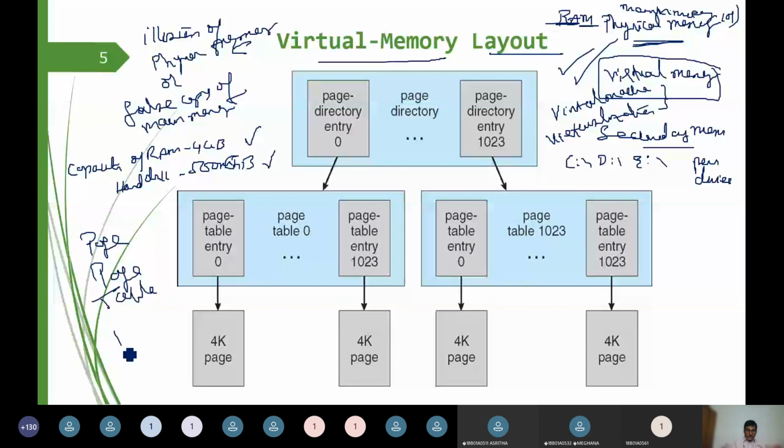Page frames are in main memory. Pages are in virtual memory. We have a page table, which you can call a page map table, which links the address of a page in virtual memory to the address in physical memory. That conversion mechanism is taken up by the page map table, which converts virtual addresses to physical addresses. Similarly, physical addresses are converted to virtual addresses.